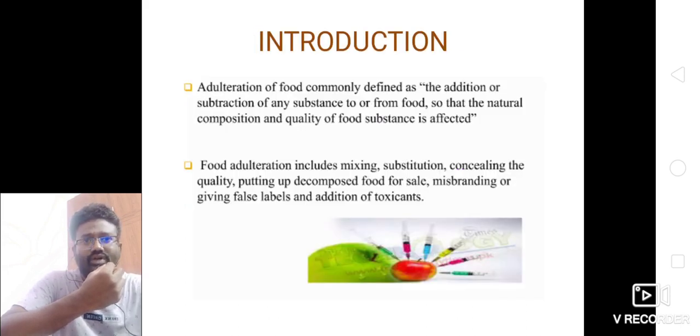So, introduction. What is food adulteration? It is a legal term meaning that a food product fails to meet the legal standards. One form of adulteration is the addition of another substance to a food item in order to increase the quantity of the food item in raw or prepared form, which may result in the loss of actual quality of the food item. These substances may be either available food items or non-food items.